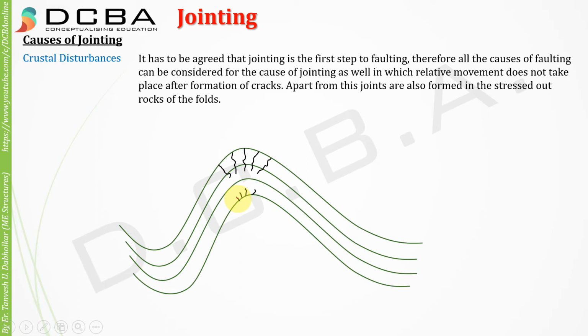So any cause of faulting is basically the cause of jointing as well, because all the causes of faulting can be considered for the cause of jointing, in which the relative movement has not taken place after formation of cracks. The first step of faulting is the formation of cracks, and formation of cracks is nothing but jointing. So whatever causes of faulting are there, we can consider for jointing as well.